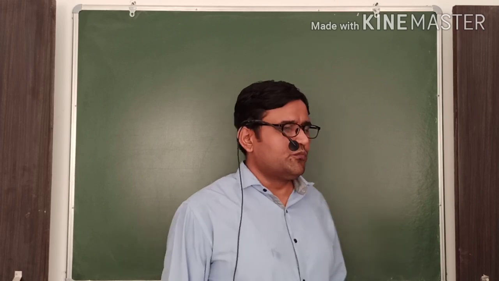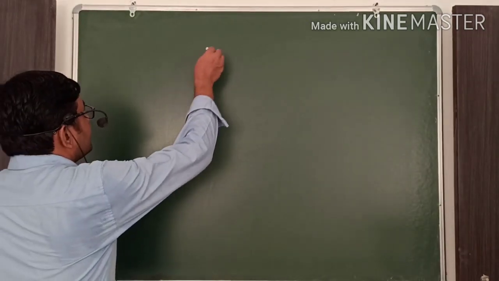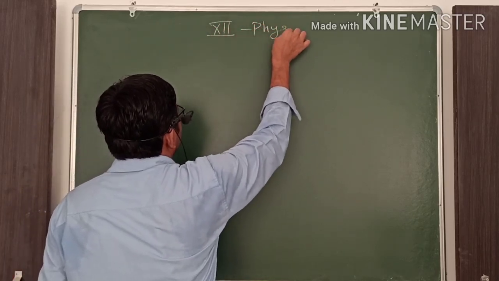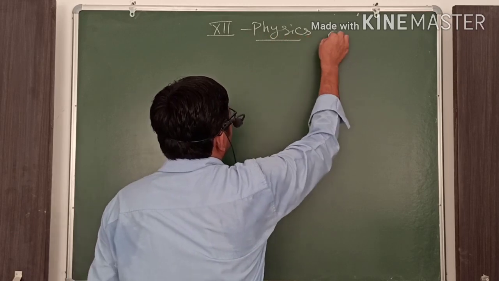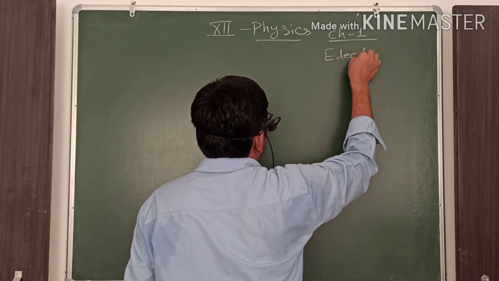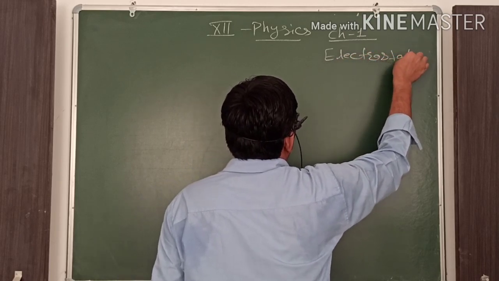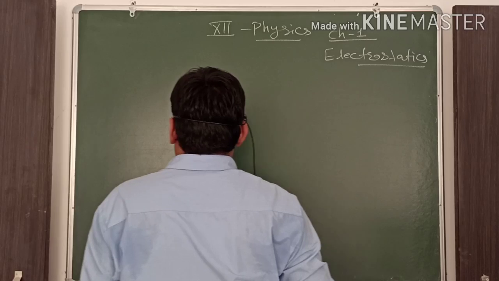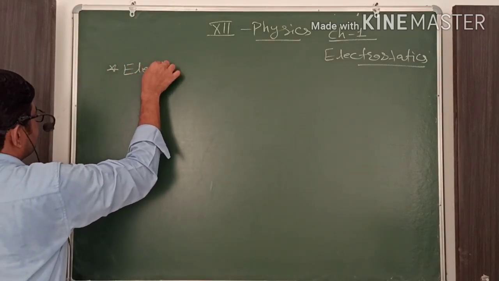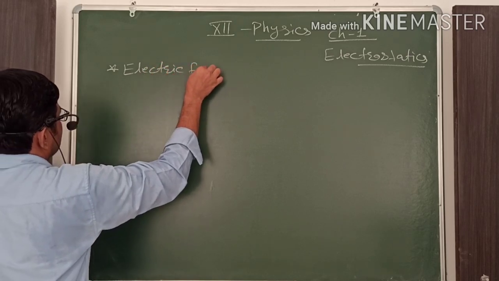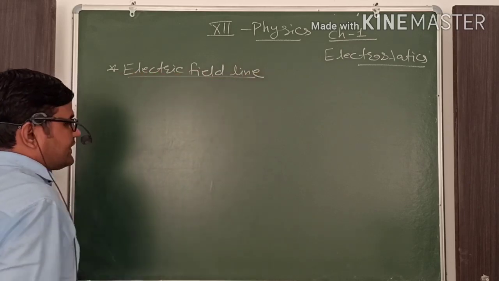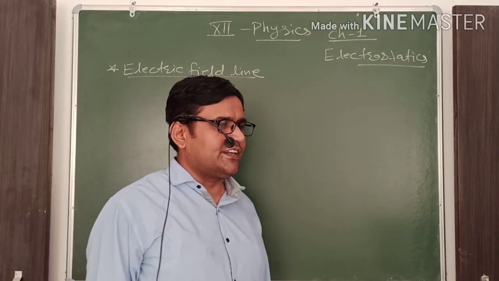Okay, now moving on to our topic, class 12th physics, chapter number 1, the title is electrostatics. In this class, we will discuss the electric field lines and their properties. First, we will discuss the electric field lines.